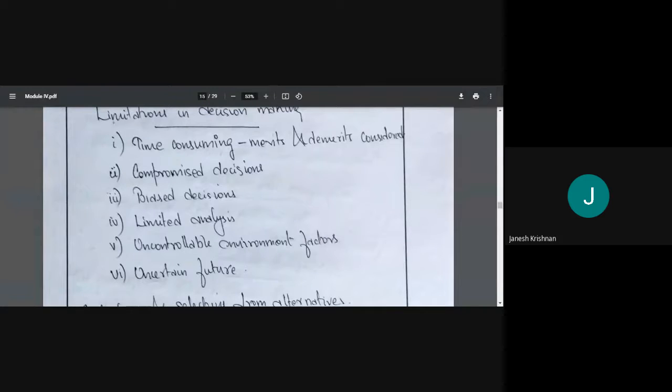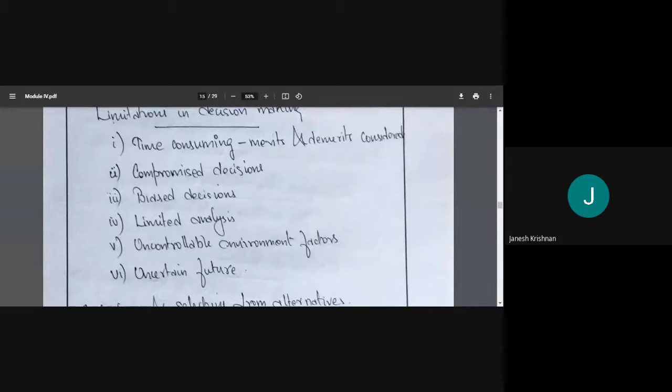You'll have your friend circle. Similarly, when the manager is making the final decisions, he'll always look for the benefits of himself or his group. So there's a chance of biased decisions being made. When biased decisions are made, it will affect the workers. It will affect everyone.